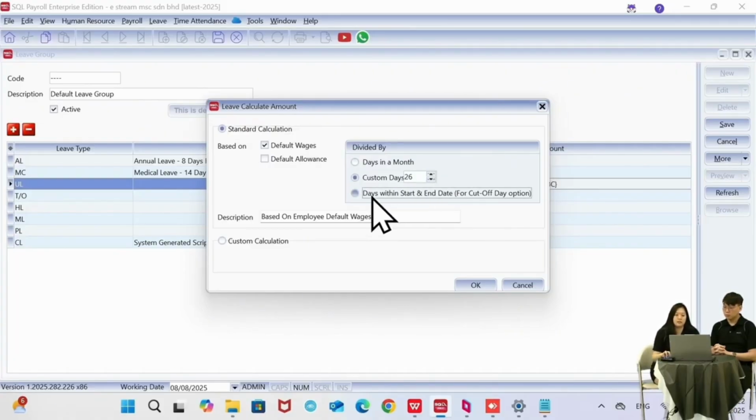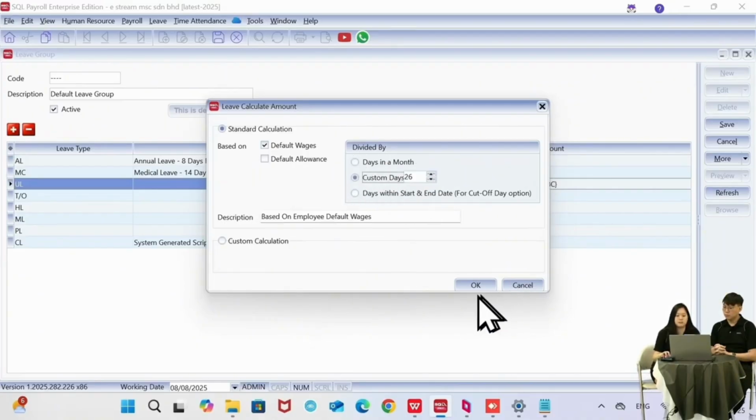And then if I select the third option, meaning days with start and end date, it will depend on the cutoff date. If your cutoff date is 31st of every month, then the process will be first of the month until 31st, so in that case it will divide by 31 days. Or if your cutoff date is 25th of every month, it will calculate the days between 26th of the current month to 25th of next month to get the total number of days to do the divisions. Either one is okay, you can choose whichever you prefer.